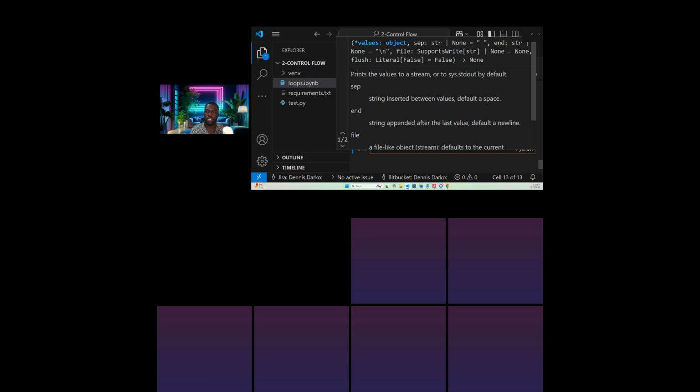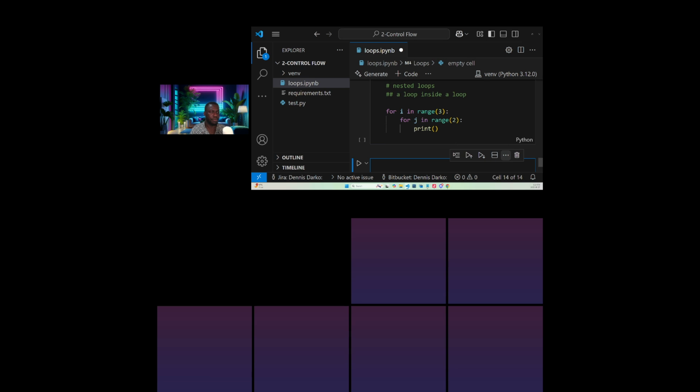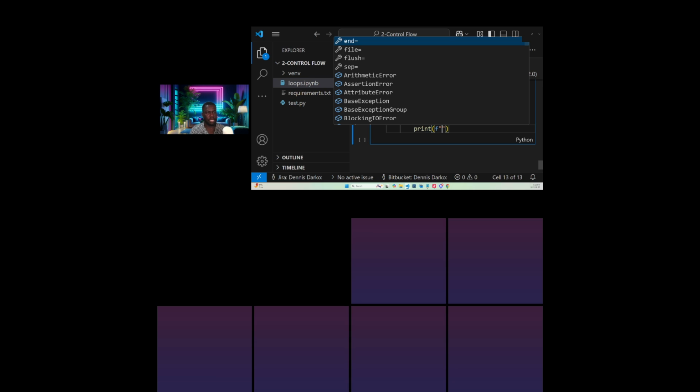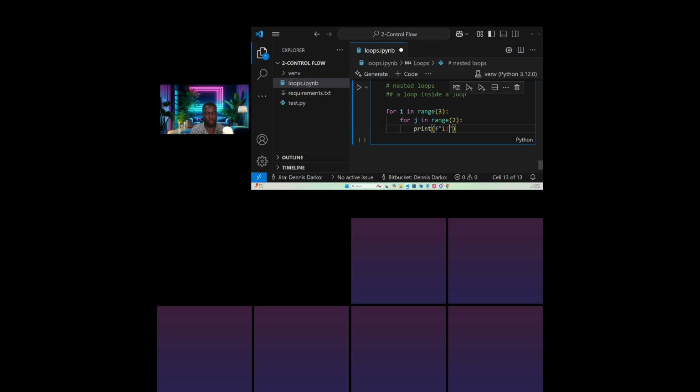and then also j. But because I don't want to repeat the print, what I can do is put it in a string, and then I will say i, colon, and within the colon, I can bring something like this. So all that I'm doing here is, I don't want to repeat the print.